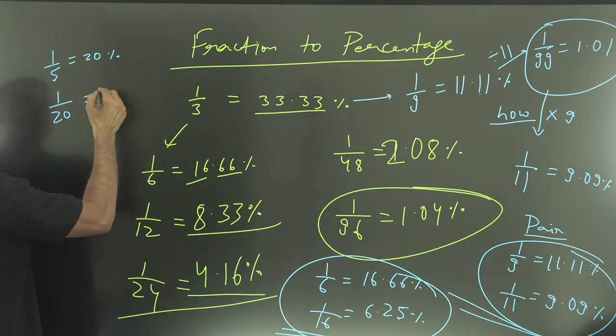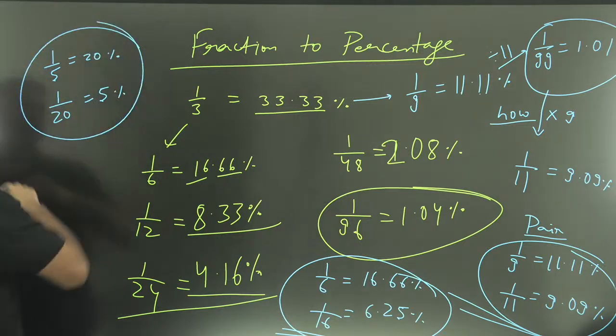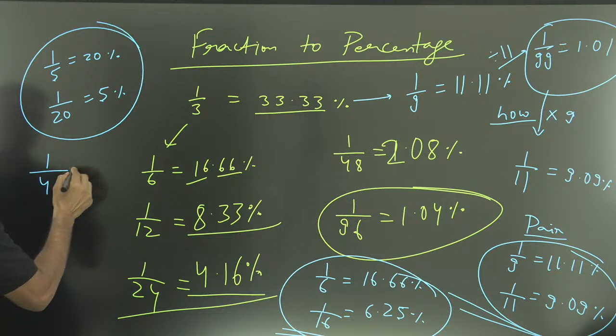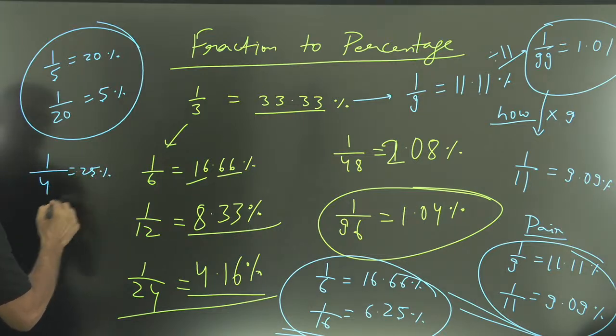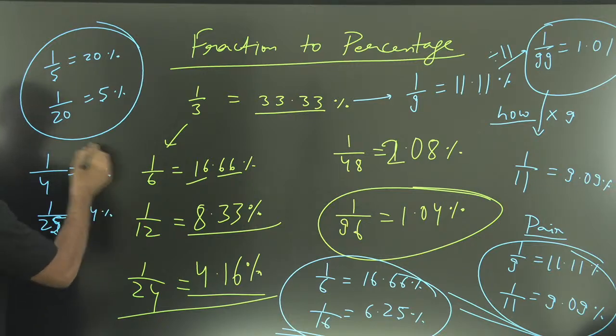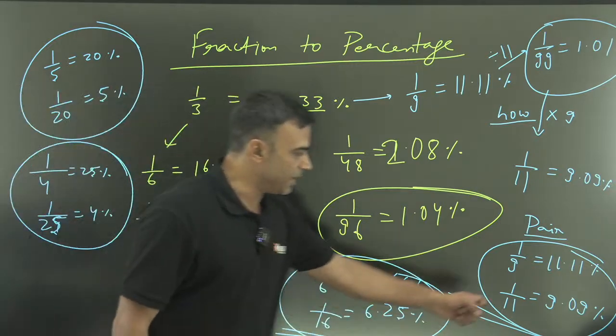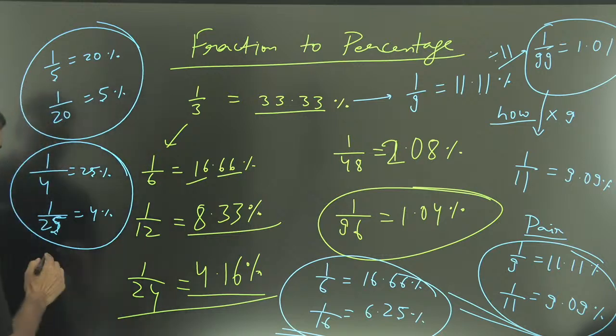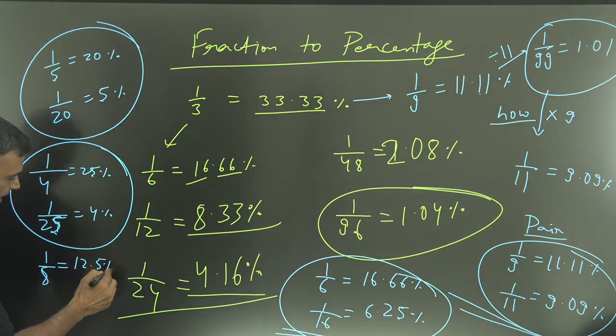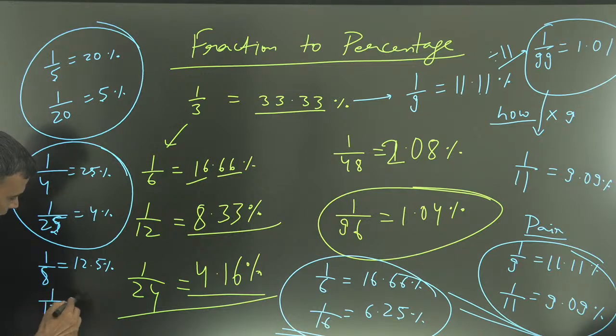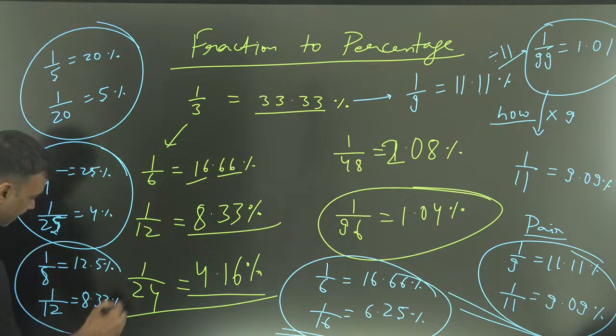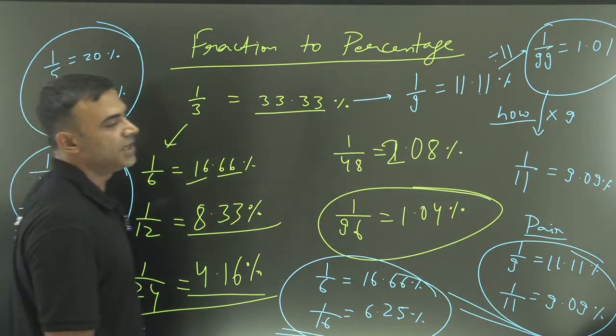These are obvious pairs. 1 by 4, 25%, 1 by 25, 4%. But these are more special. One more very special pair, 1 by 8 is 12.5%. 1 by 12 is 8.33%. The problem is that when you try to memorize all these percentages, what happens?